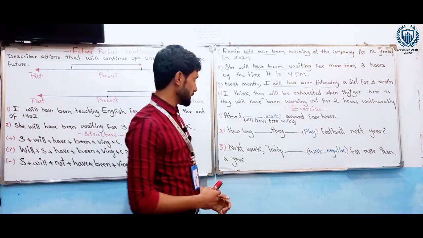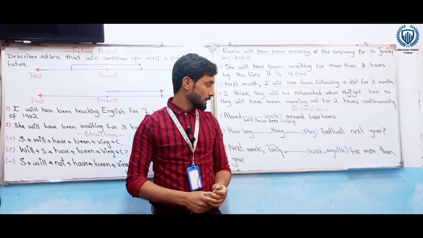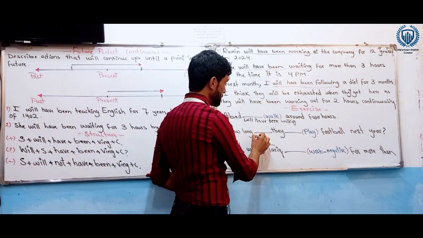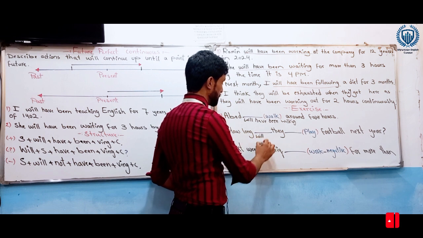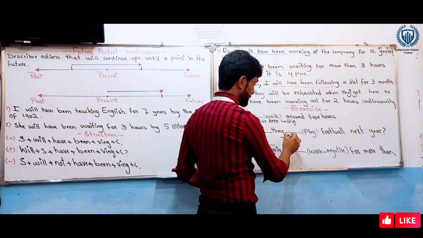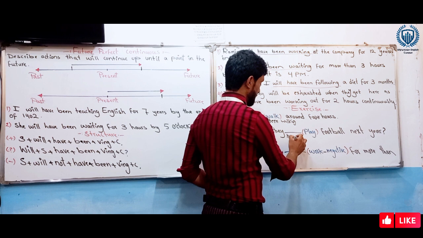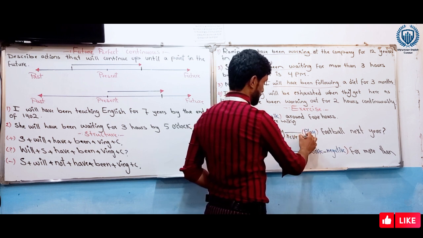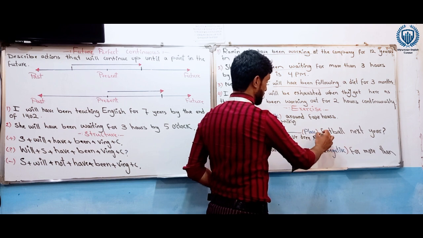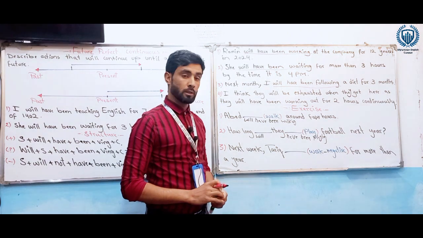In the question form, remember, as we said in the question form, we bring will in the beginning. So after how long, we have to add will. So how long will they? Now you have to add will they have been, and the present participle or ing form, playing. How long will they have been playing football next year?